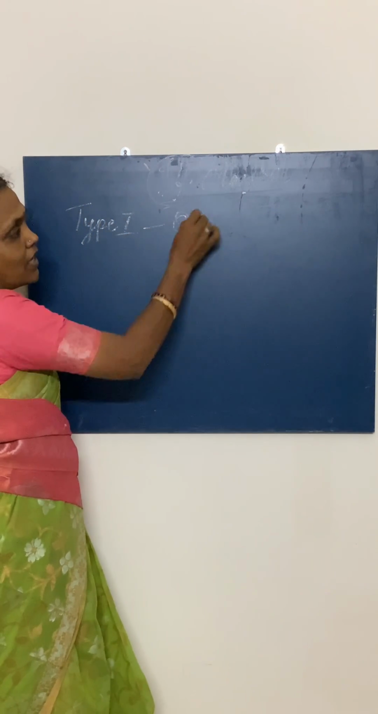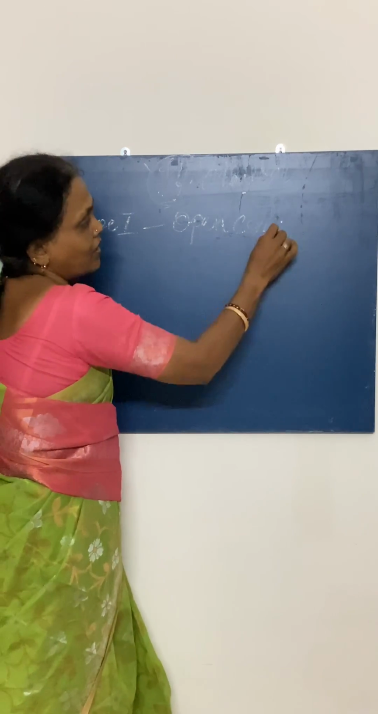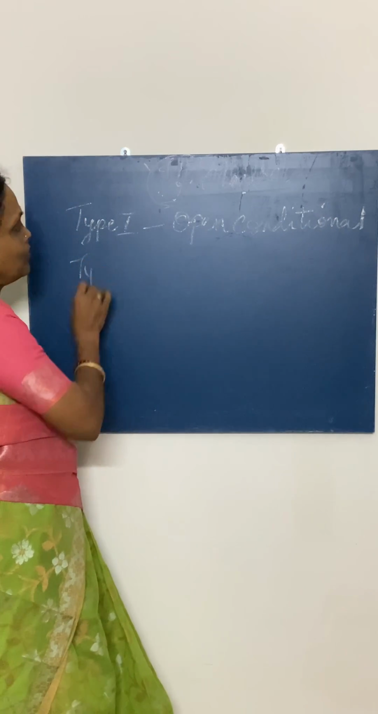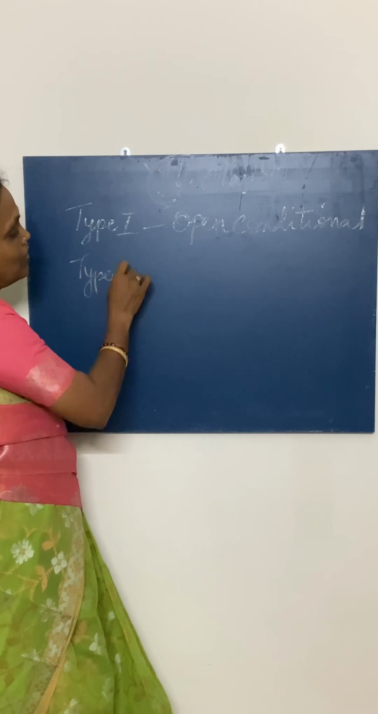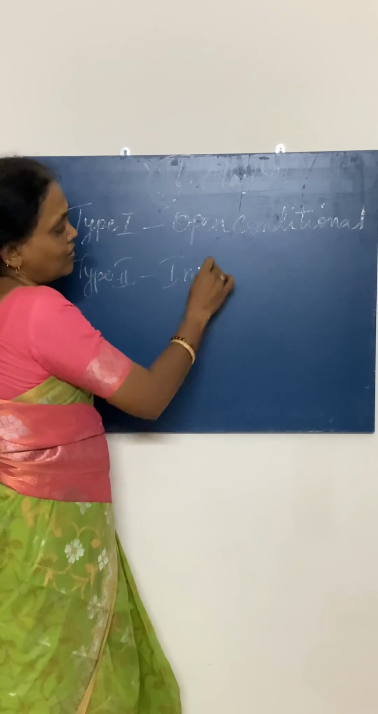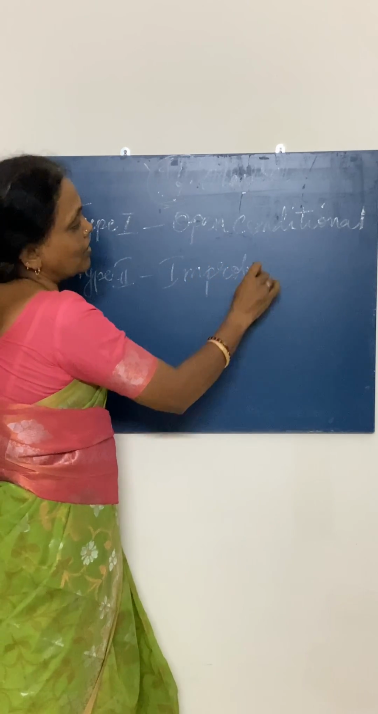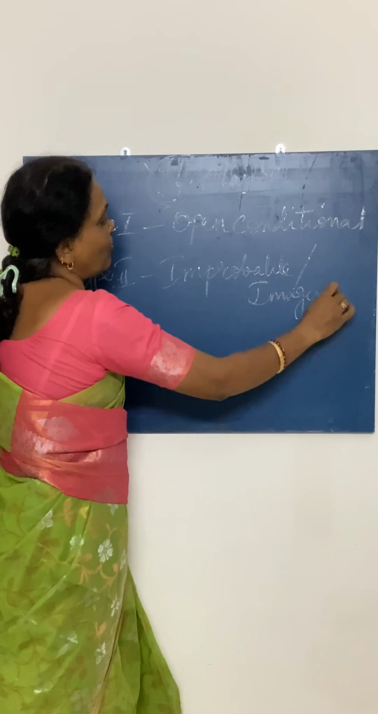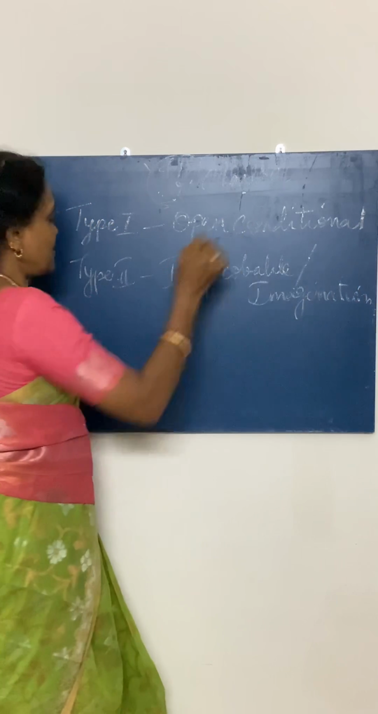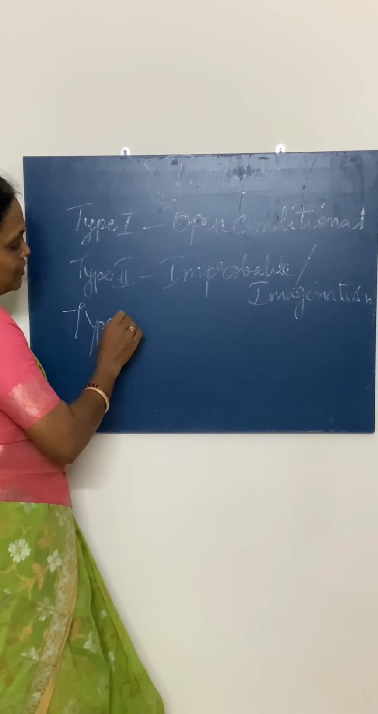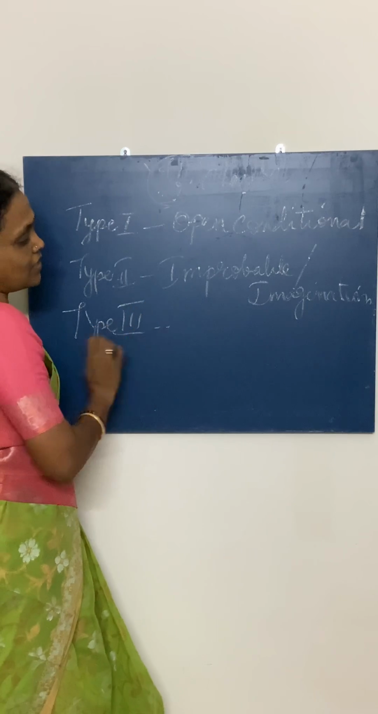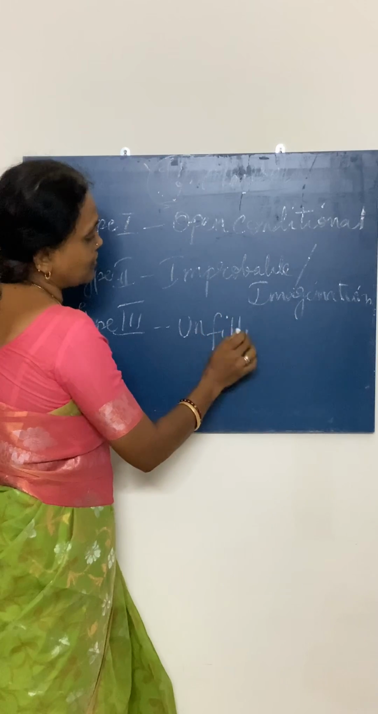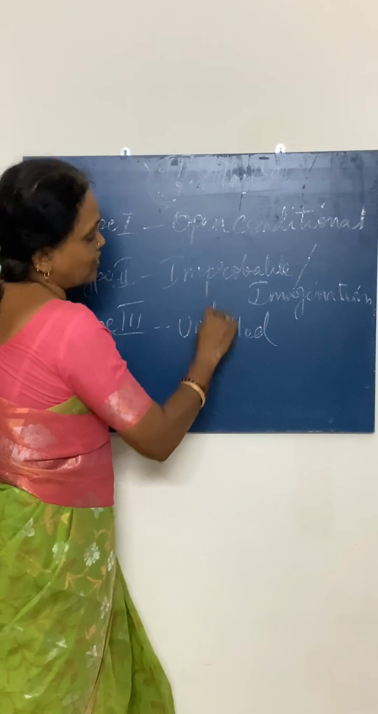We call it as open conditional clause. Type 2, improbable or imagination. And type 3, we call it as unfulfilled condition.